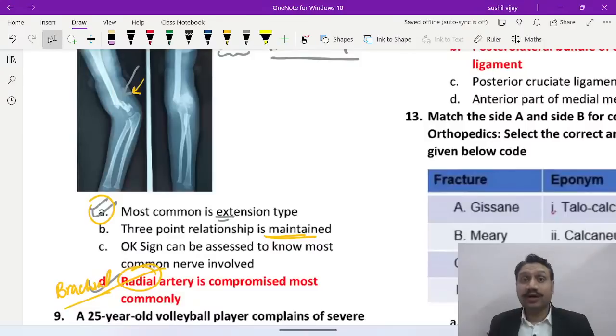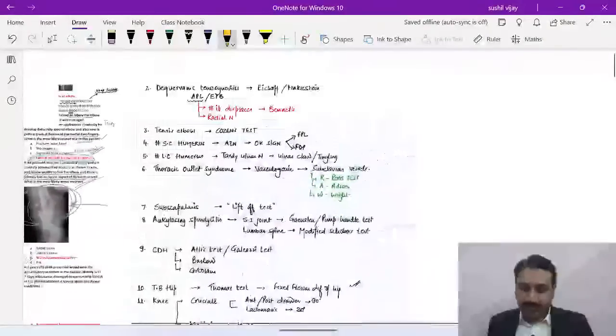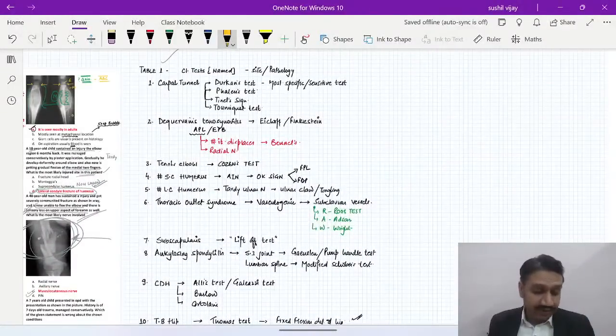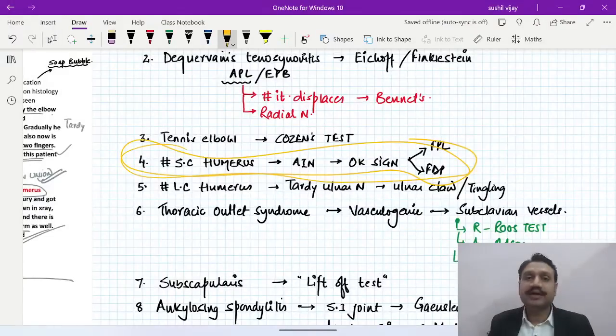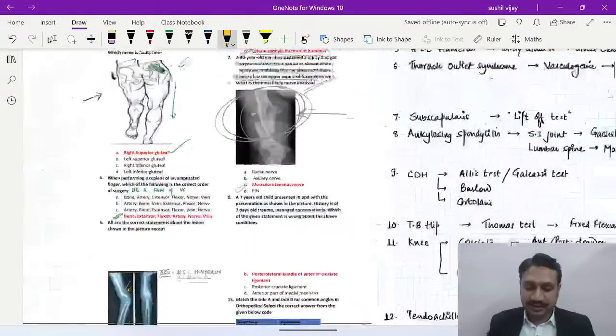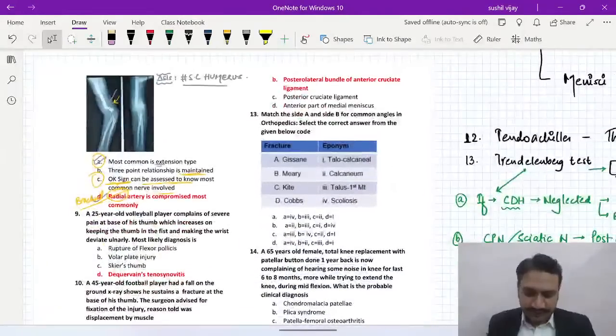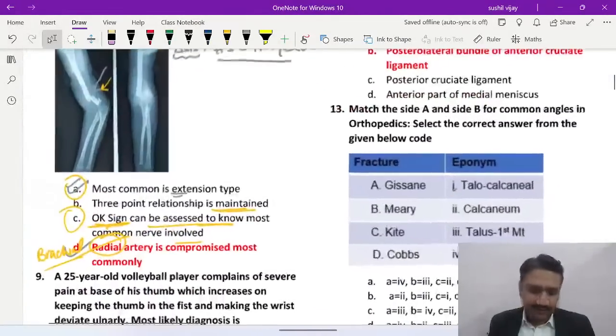Okay, the sign can be assessed to know the most common nerve involved. I told you already, guys. The AMRU, absolutely right, Rishabh, absolutely right. So we talked about this supracondylar fracture leading to AIN involvement, right? So the correct answer here is option D, absolutely correct.